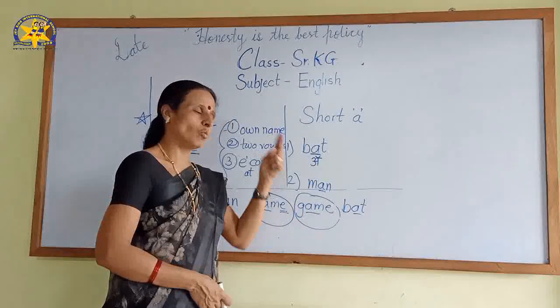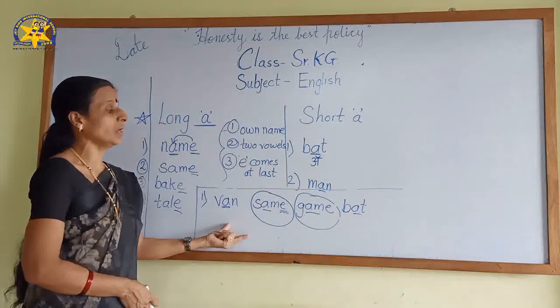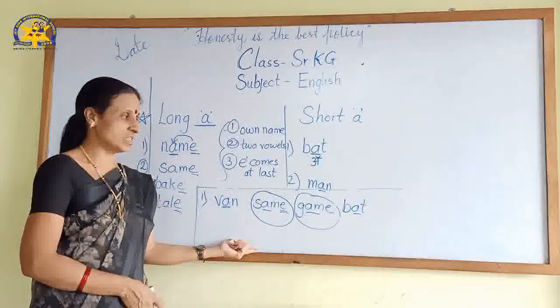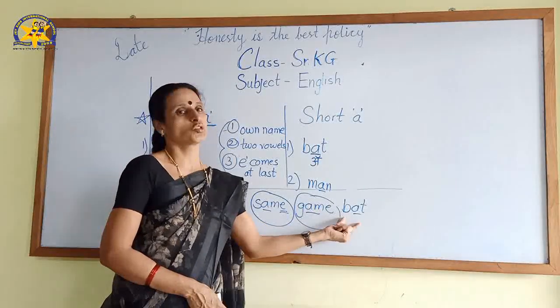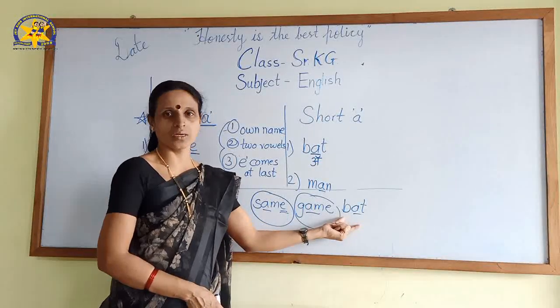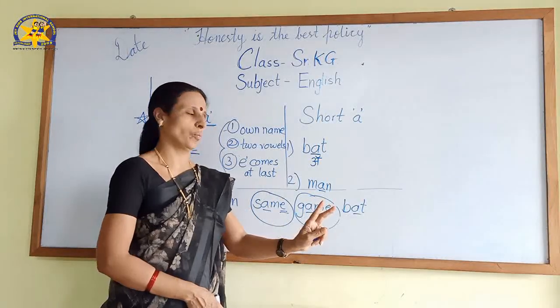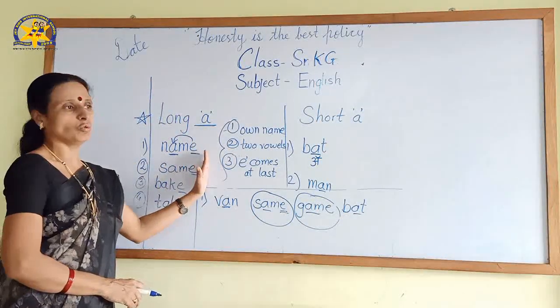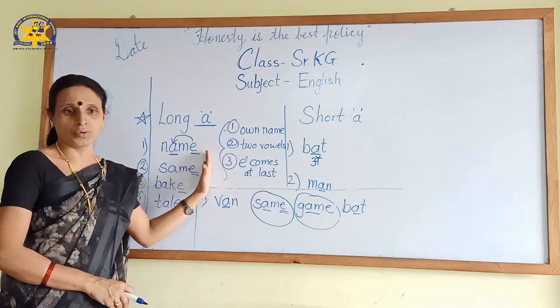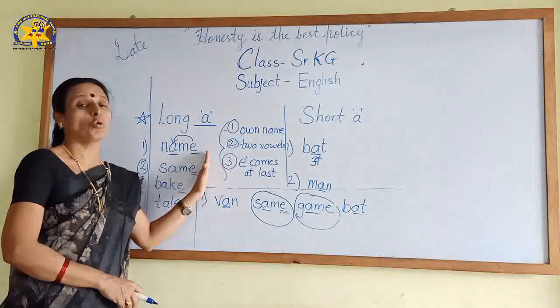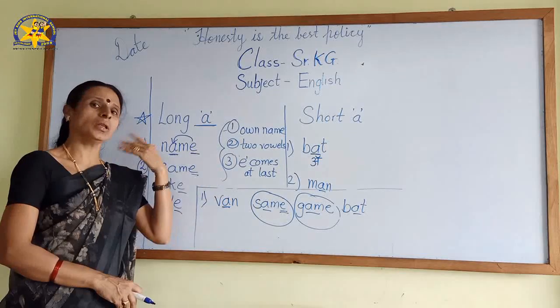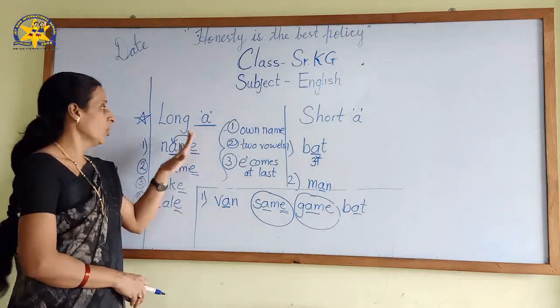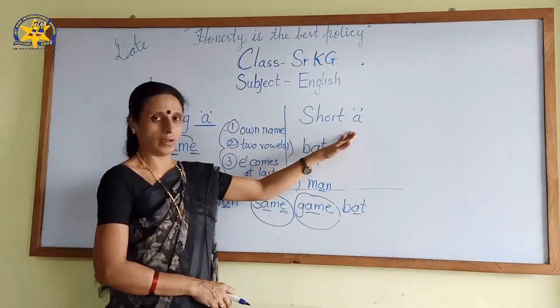No. Why? Oh my God. We have to circle. Watch. Long vowel sound. If I will circle, so it's wrong. So, I will not circle. You will circle? No. Got it? Just 3 rules you have to recall today. Next rule. Again 4 rules are there. I will teach you in next period. Got it now? Long A and short A.